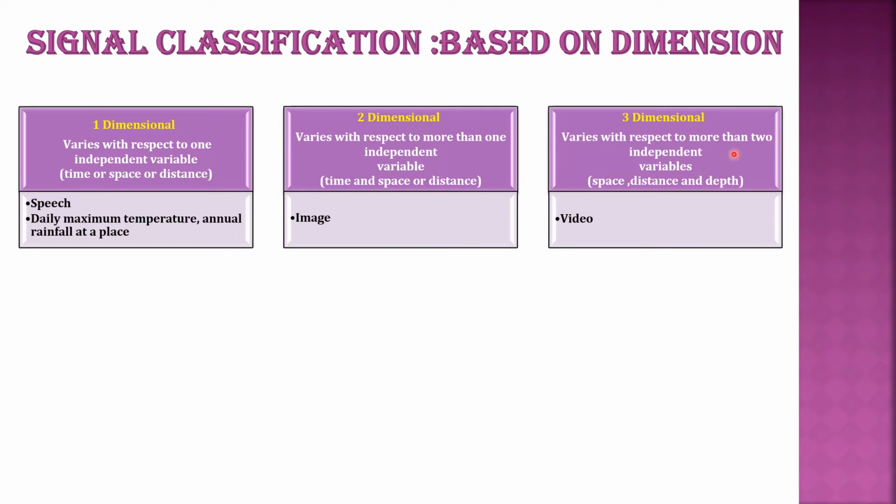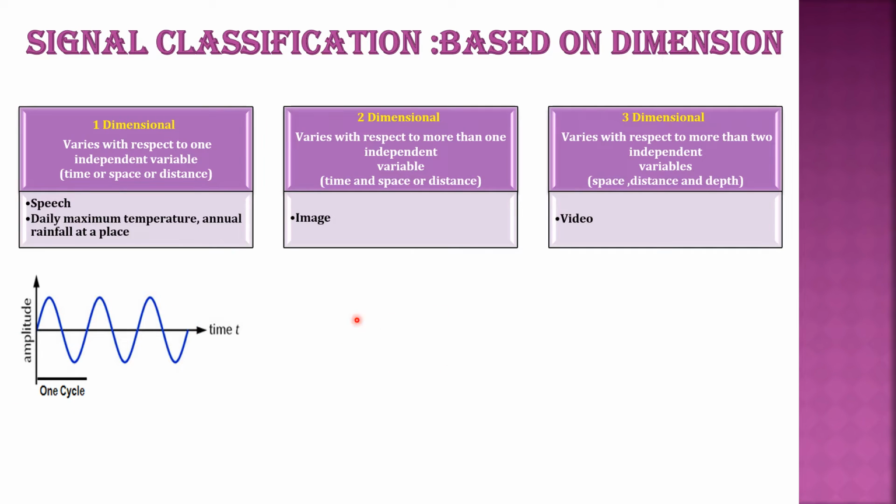If it varies with more than two independent variables, I call it a three-dimensional signal. One-dimensional signals are a speech signal, annual rainfall at a place, daily maximum temperature, and the best example is the variation of a voltage or a current with respect to time.